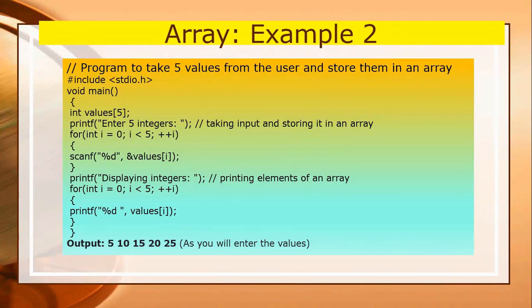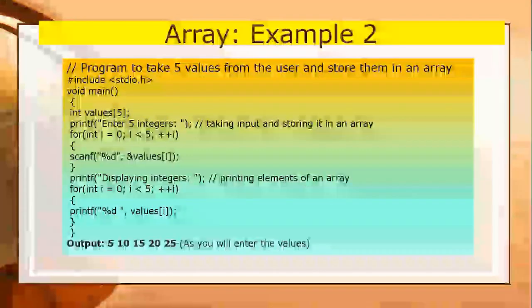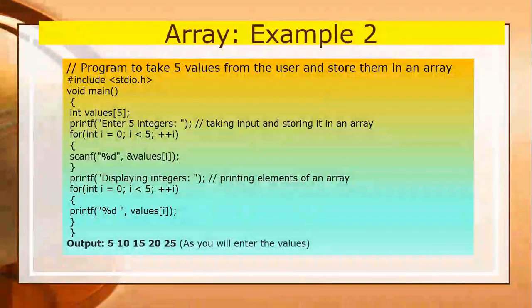The loop starts from i equals 0 and goes to less than 5, because you have to receive only 5 values, that is from 0 to 4, which is the array index, and then i will increase. So you will have to enter 5 values and the array will be initialized.